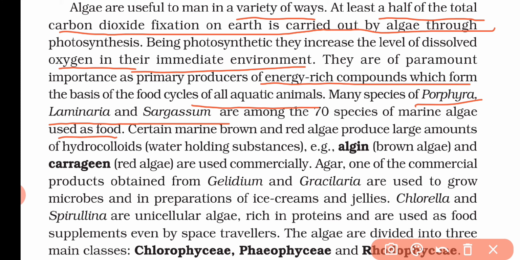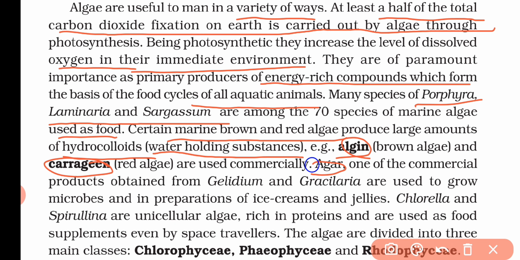Now some of the marine brown and red algae produce large amounts of hydrocolloids, that is, water-holding substances like algin and carrageen. So these water-holding colloids are obtained from brown and red algae. Algin is basically obtained from brown algae and carrageen is obtained from red algae. And they are used commercially, for different companies and different purposes.